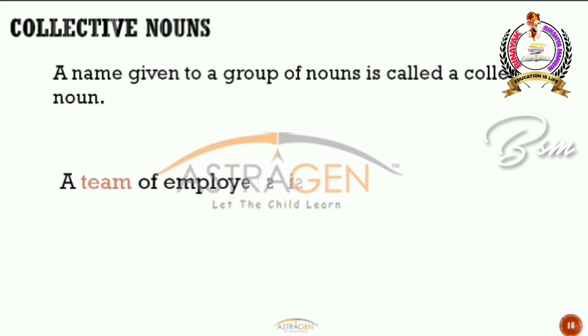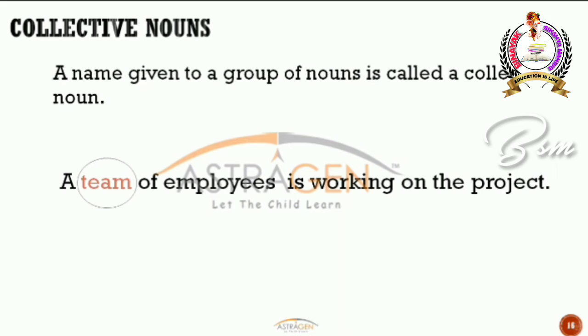So I have an example here. Look at this example. A team of employees is working on the project. What is the plural noun here? Employees. Employees is nothing but a group. And what is team here? Team is a collective noun.